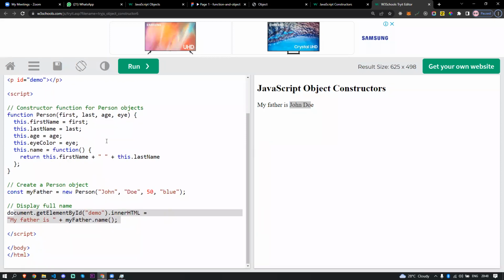Okay, so now we understand how the function constructor is working. Yes, sir. Yeah, everyone, because this is a very important concept. If you do not understand, I'm ready to explain one more time. You should understand this to take the next session.